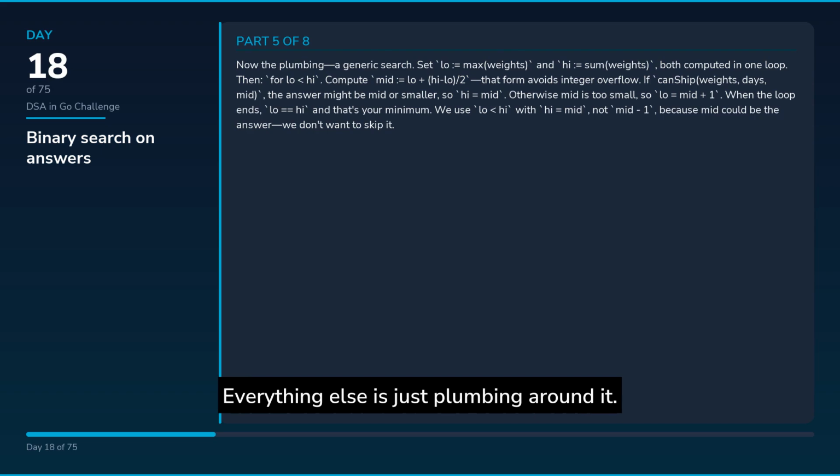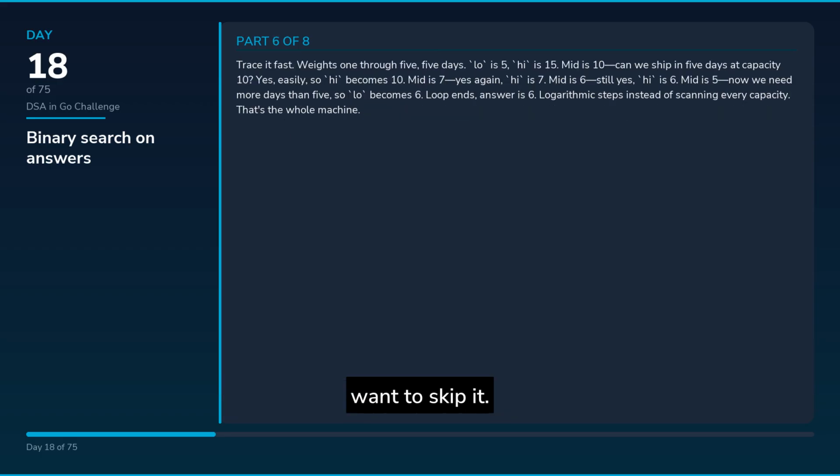Now the plumbing, a generic search. Set low equals max of weights and high equals sum of weights, both computed in 1 loop. Then, for low less than high, compute mid equals low plus (high minus low) slash 2. That form avoids integer overflow. If canShip(weights, days, mid), the answer might be mid or smaller, so high equals mid. Otherwise mid is too small, so low equals mid plus 1. When the loop ends, low equals high, and that's your minimum. We use low less than high with high equals mid, not mid minus 1, because mid could be the answer, we don't want to skip it.